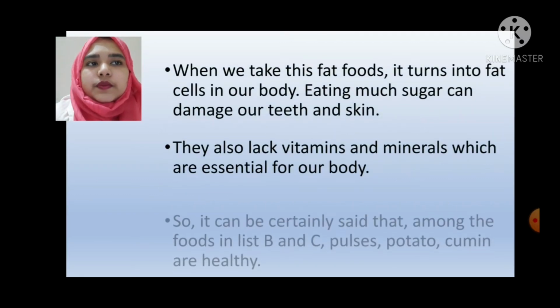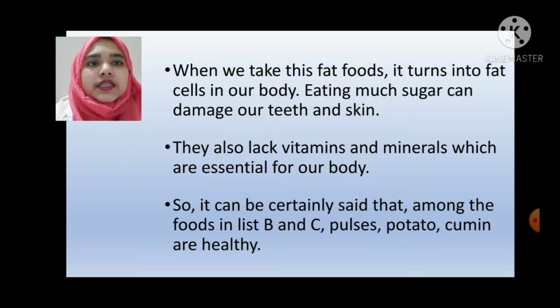When we take these fatty foods, they turn into fat cells in our body. Eating too much sugar can damage our teeth and skin. They also lack vitamins and minerals which are essential for our body. So, it can be certainly said that among the foods in list B and C, pulses, potato and cumin are healthy.